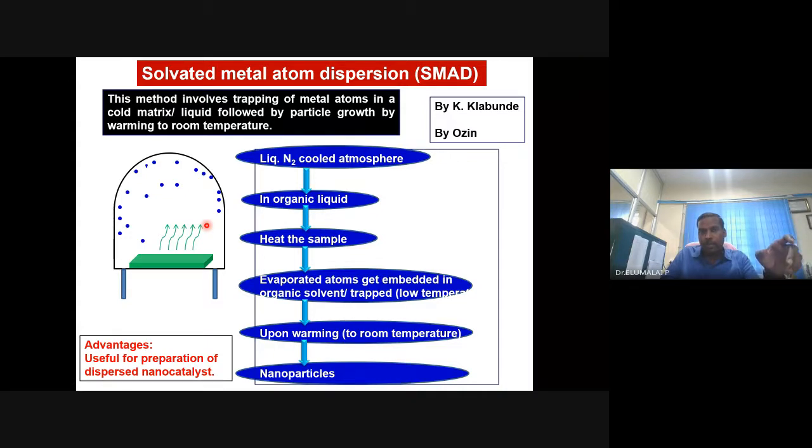What temperature? Liquid nitrogen temperature, very low, minus 77 Kelvin. So now if you want to get the nanoparticle, you simply open it and bring it up to room temperature. The liquid nitrogen will automatically evaporate.